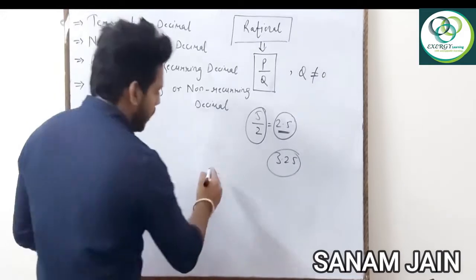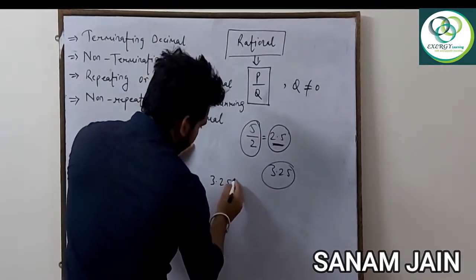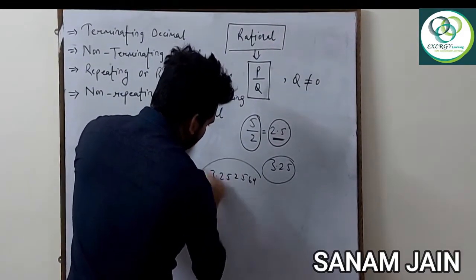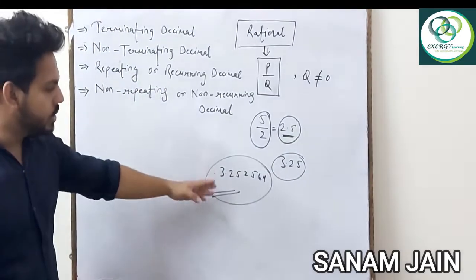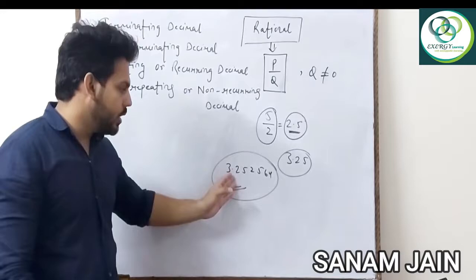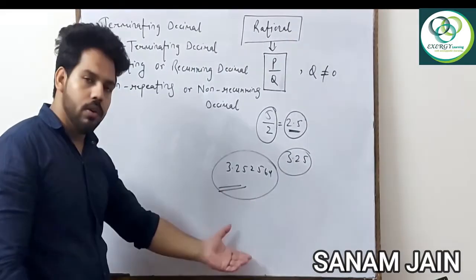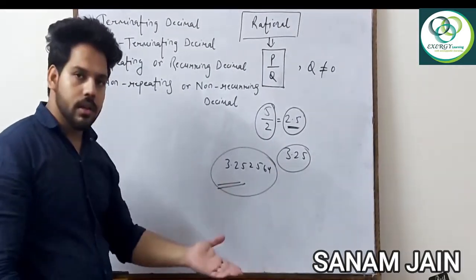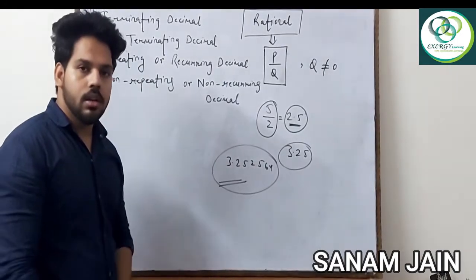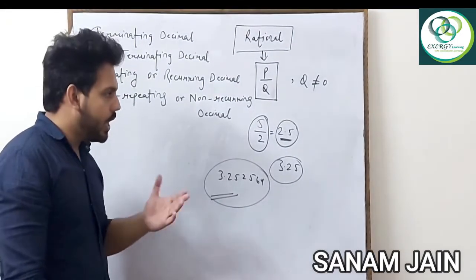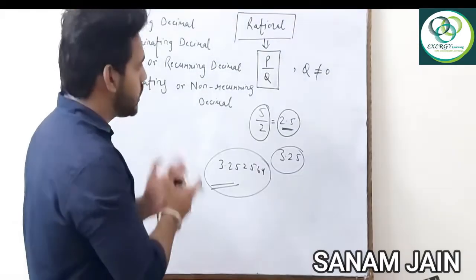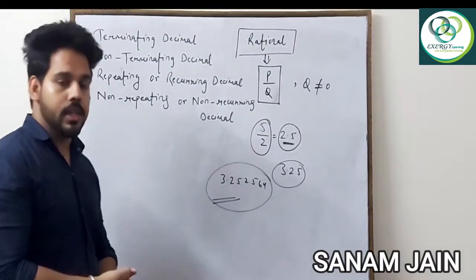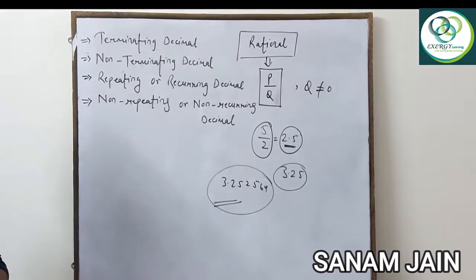One more number I can write, 3.252564. How do we know whether this number is rational or irrational? Are we going to take out the decimal, convert it into fractional form, and then solve it? Then we can say it is rational. So is there any other way that, after seeing the decimal number, we can directly say whether it is rational or irrational? Yes, there are some conditions which we have to follow.